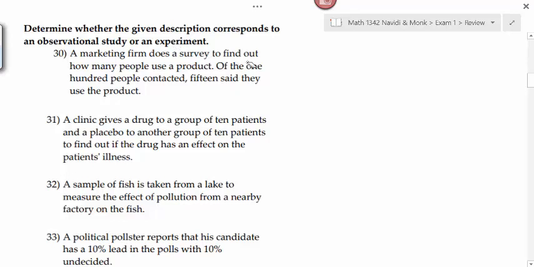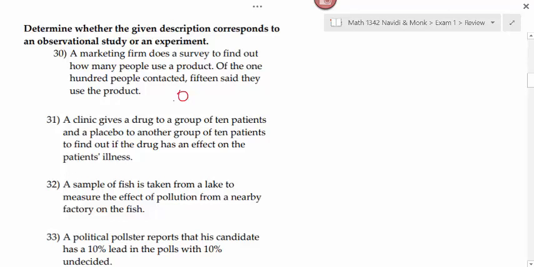Number 30 says a marketing firm does a survey to find out how many people use a product. Of the 100 people contacted, 15 said they used the product. Would that be an observational study or an experiment? You're just contacting the people. You didn't change the people. And you didn't determine what they used or not. You just observed it.